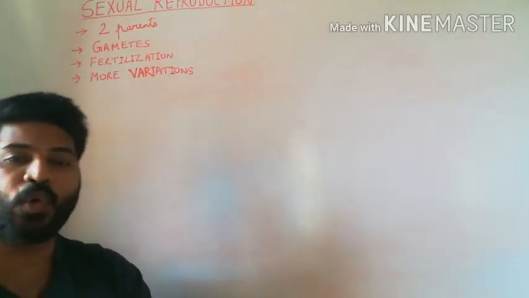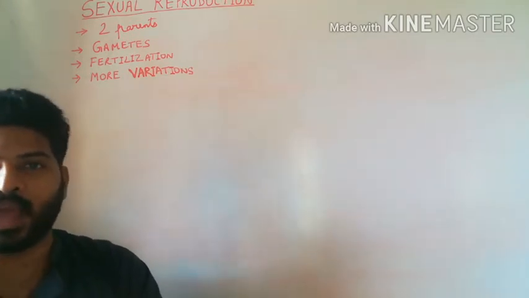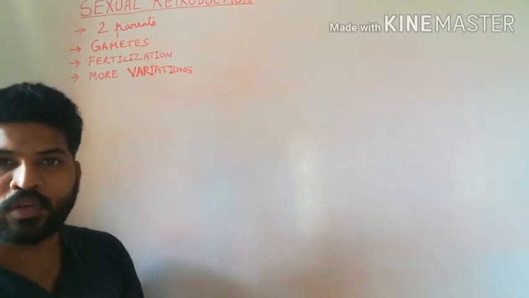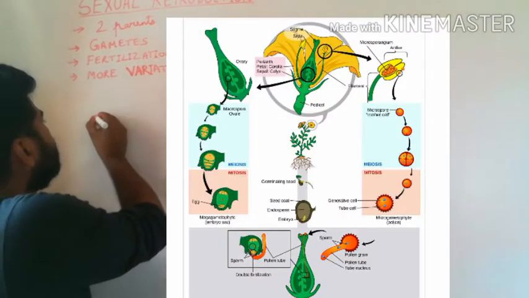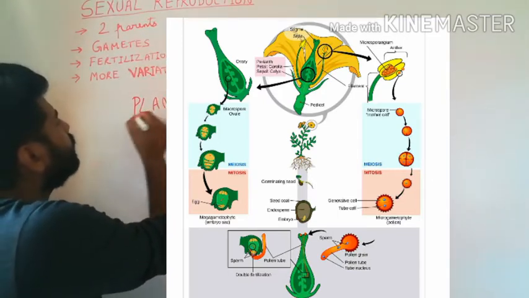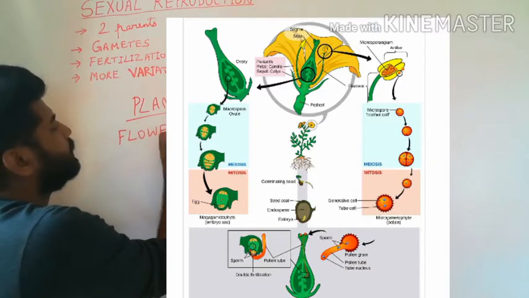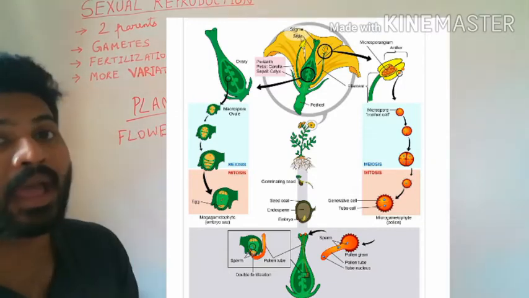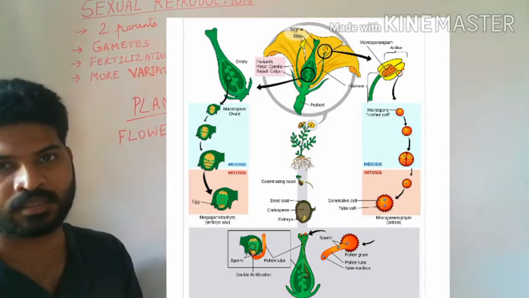Let us now look at sexual reproduction in plants and animals. In the case of plants, the reproductive part of a plant is its flower. This is in your angiosperms. Gymnosperms do not produce flowers.